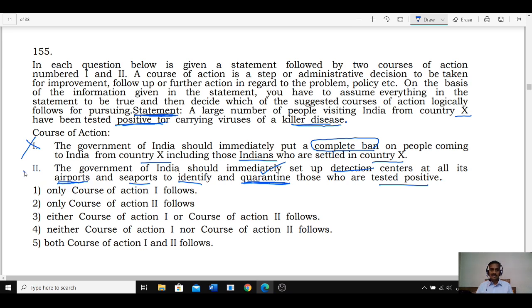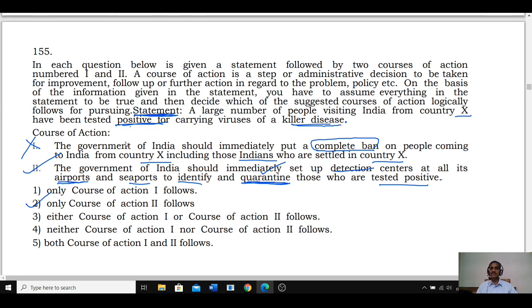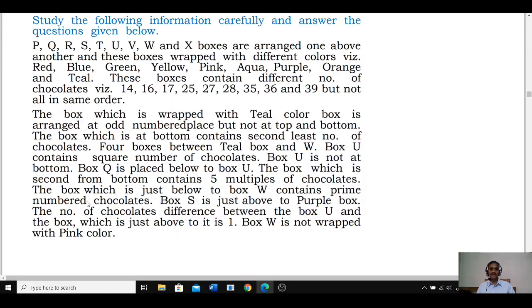And only two will definitely solve the purpose. What is the main purpose here? Our object is not to allow any person who has tested positive into our country. Now by implementing this one, we can restrict those people who have tested positive for this killer disease. Clear now? Hence 155 is choice two.